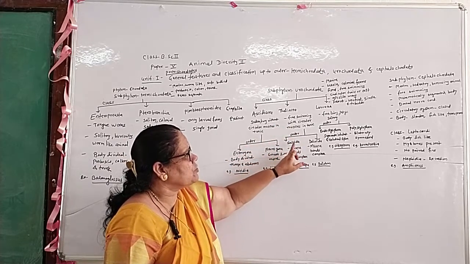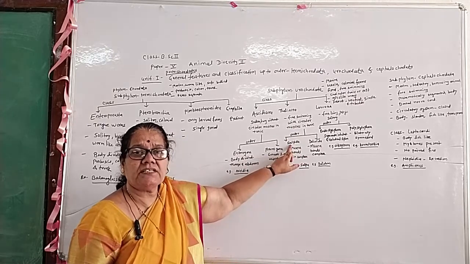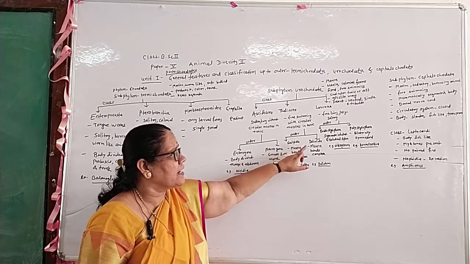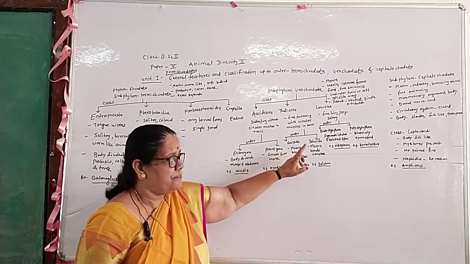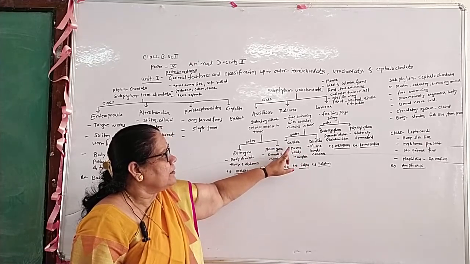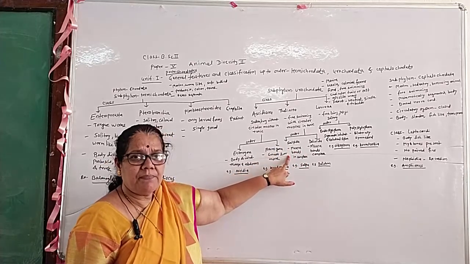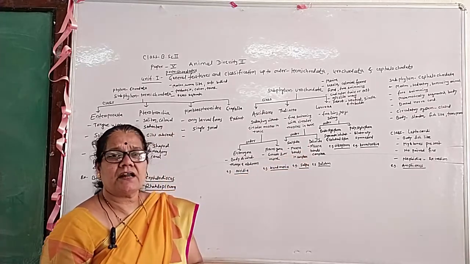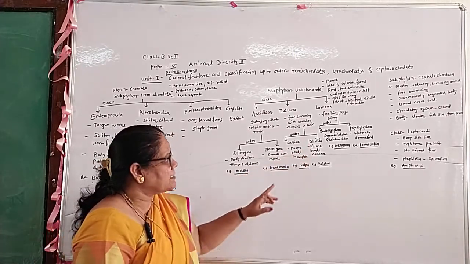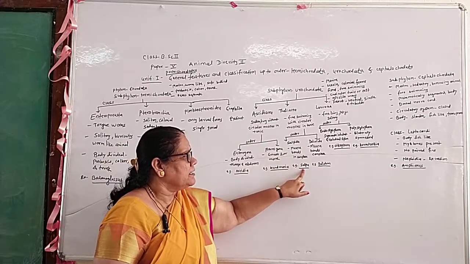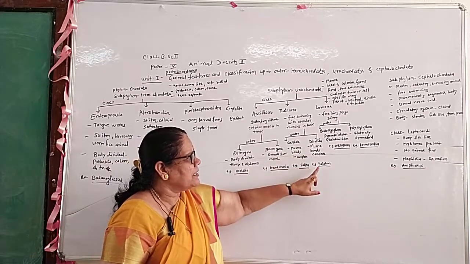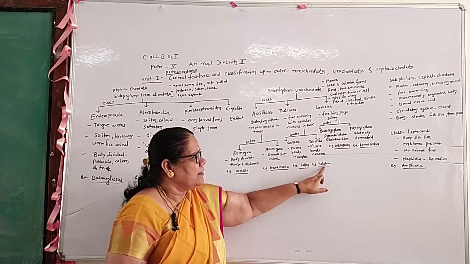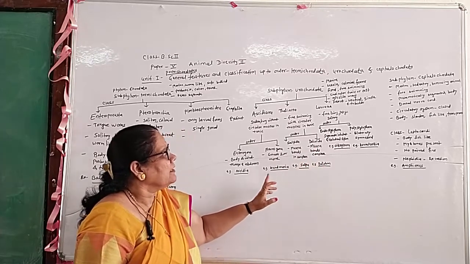Thaliacea is divided into two orders. First is the Salpida and the second order is the Doliolida. In Salpida, muscle bands are incomplete, and in Doliolida, muscle bands are complete. Example of the Salpida is Salpa. Example of the Doliolida, Doliolum.